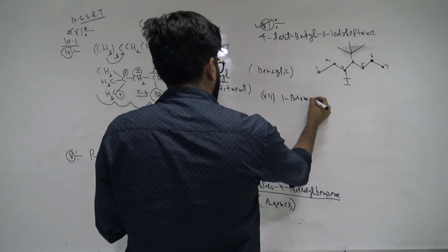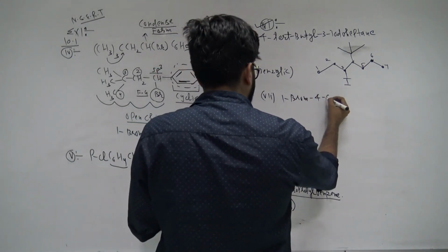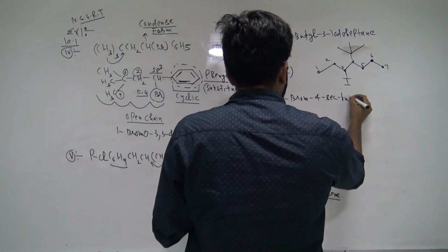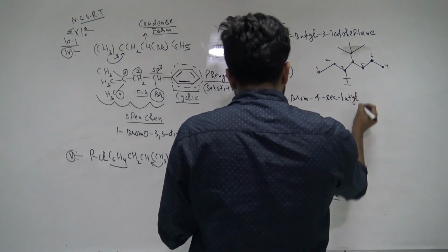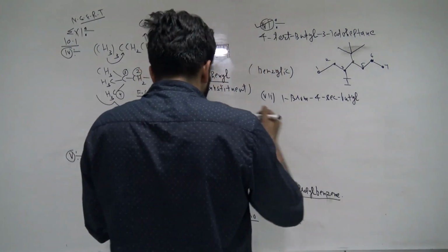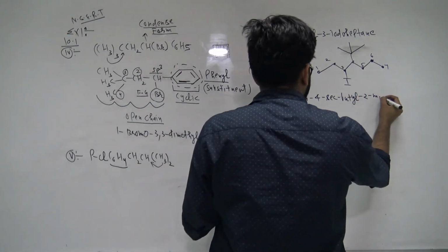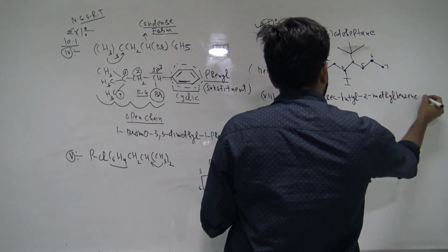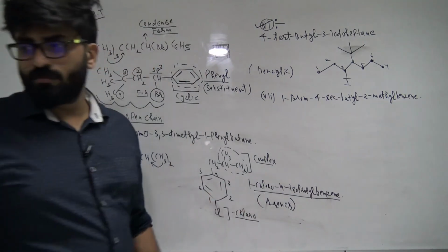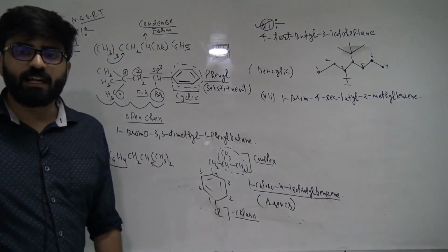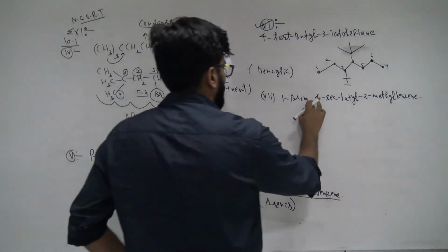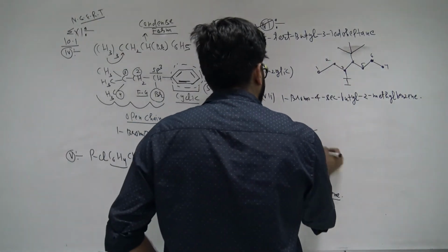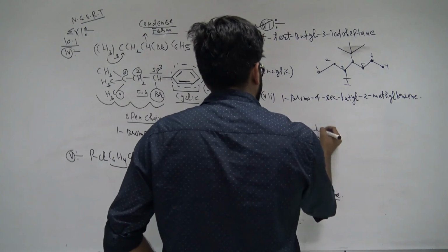1-bromo, 4-secondary butyl, 2-methyl benzene. This is your question, right? 1-bromo, 4... Firstly, see, start from the end. What is methyl benzene, guys? This is your methyl benzene.